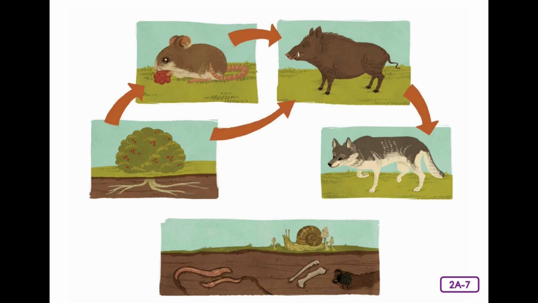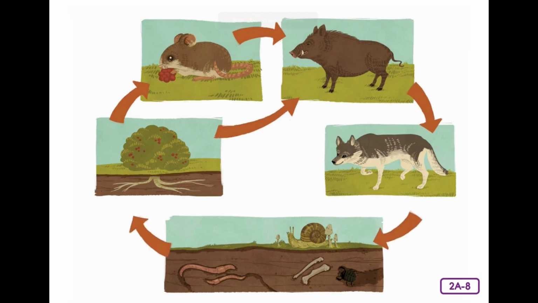Without decomposers, plants would not get the nutrients they need, and Earth would be crowded with the dead remains of plants and animals. Producers, consumers, and decomposers, the three essential parts to every food chain, create a cycle of energy. Energy is transferred in a circular fashion from one organism to another and back again into the soil to help new producers grow. What word part do you recognize in circular?